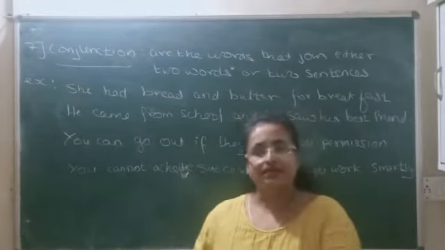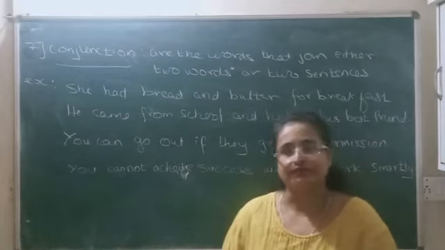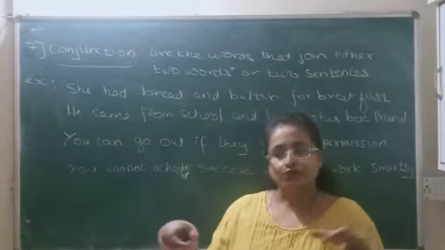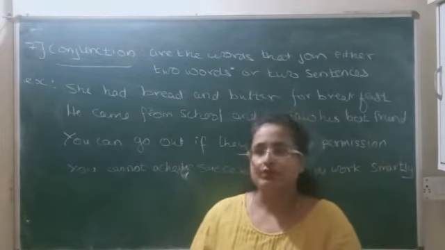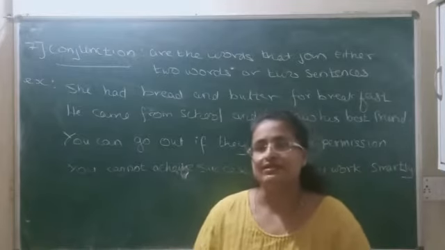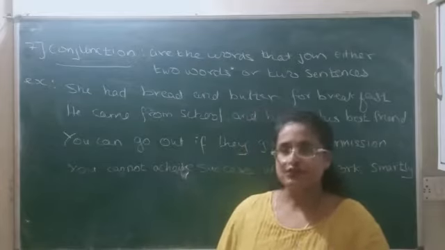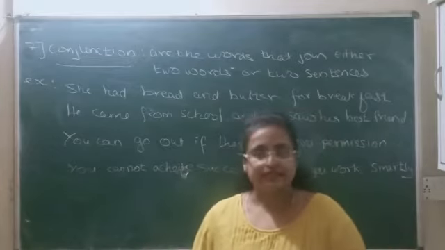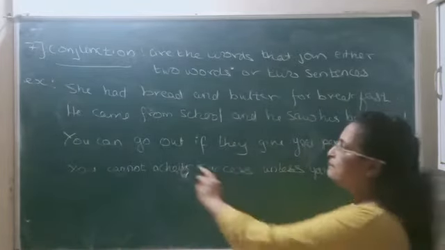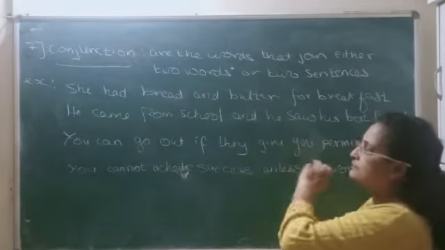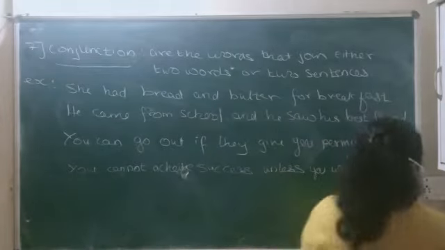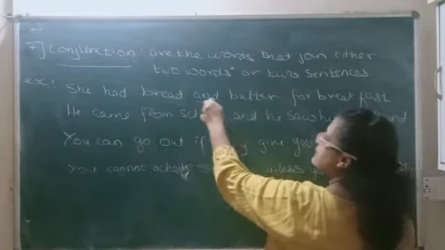The name suggests it. The word conjunction itself gives you its meaning. Conjunction means join. Junction: if two roads meet anywhere, you say that is a junction. That way you can understand. Conjunctions are the words that join either two words or two sentences. Example here: She had bread and butter for breakfast. Bread and butter, two words, are joined by the word and. So and is the conjunction in this example.